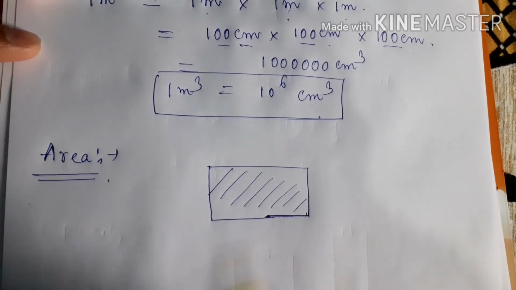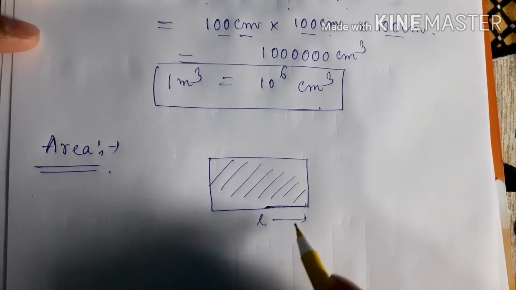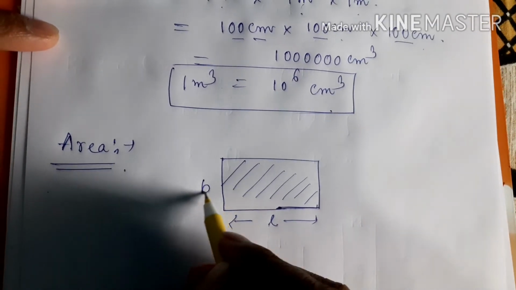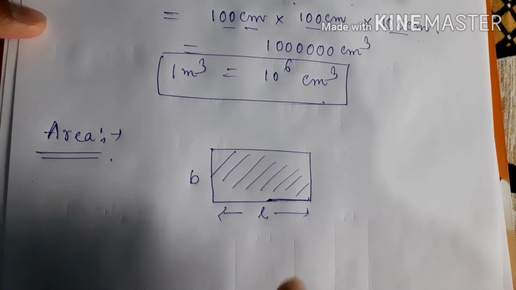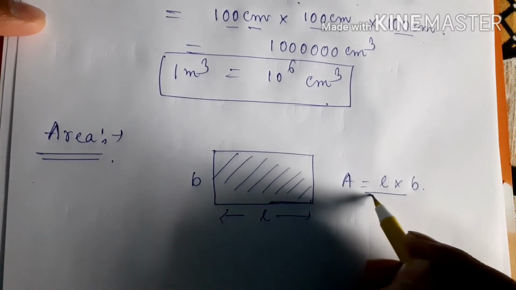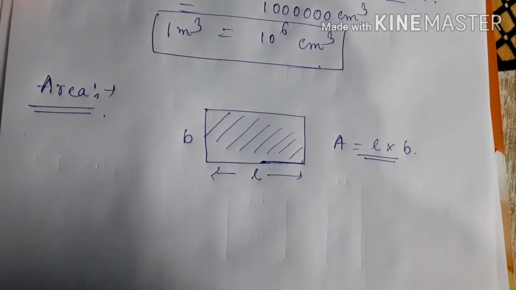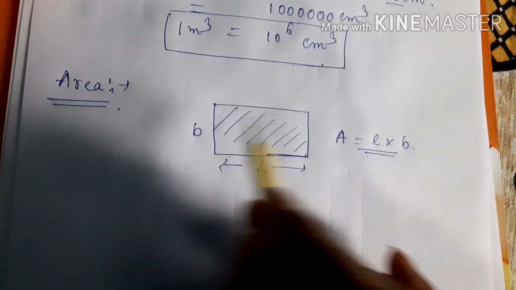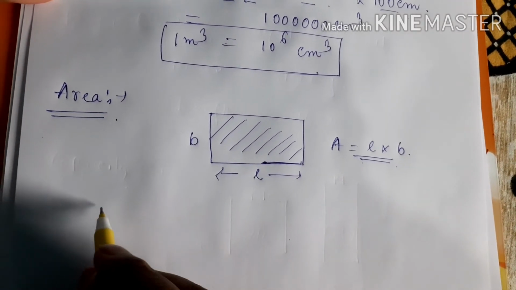This is a rectangular plot, so definitely L is there, that means the length, and B is also there, that is the breadth. So the area of this one will definitely be L into B. That means length into breadth will be the area of a rectangular slab.